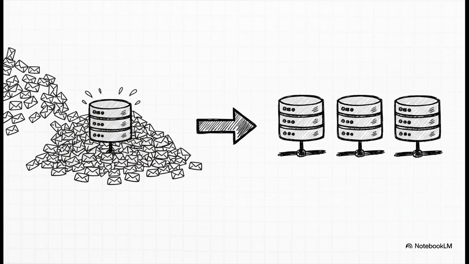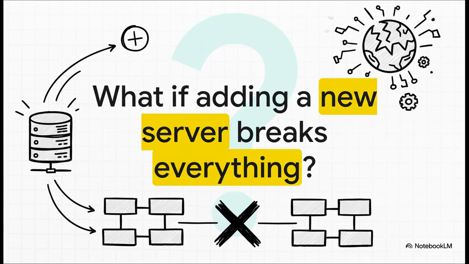Your app is a total hit. Requests are just flooding in, and your one little server can't keep up anymore. The obvious move? Add more servers. Scale out. But here's where things get tricky. There's a hidden trap. If you distribute all that work the wrong way, the very act of adding a new server, the thing that's supposed to save you, can actually trigger a catastrophic failure across your entire system.